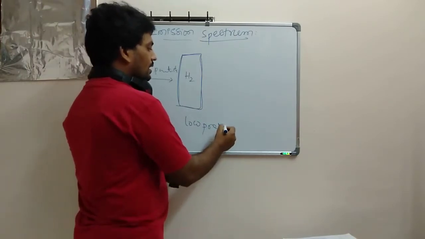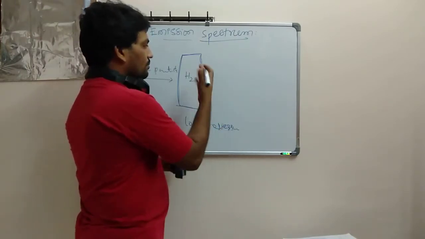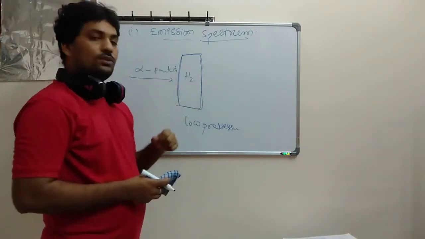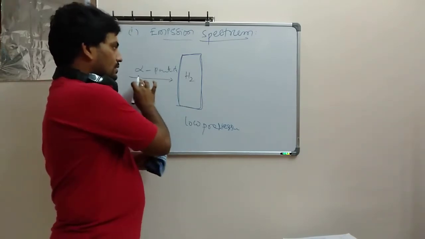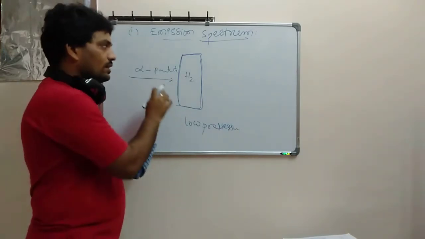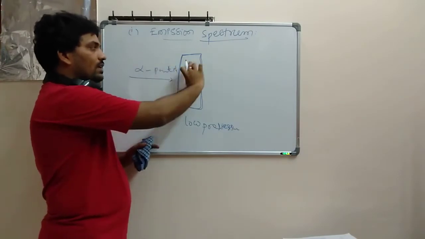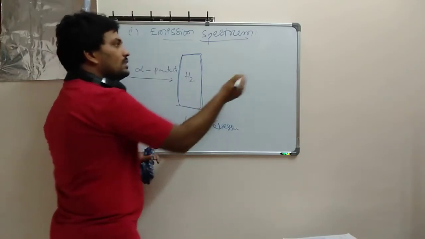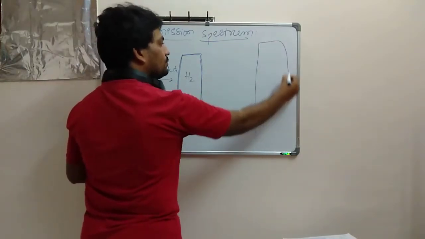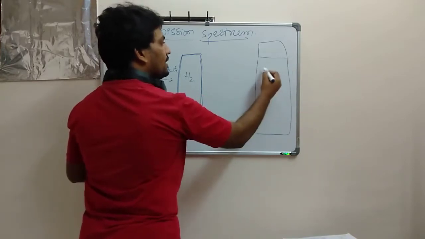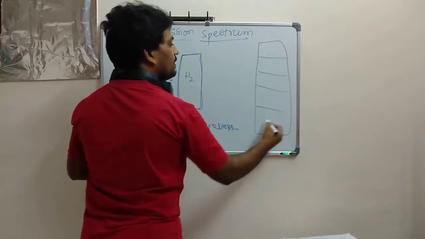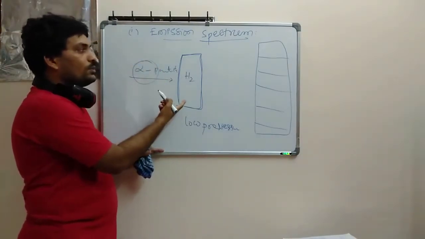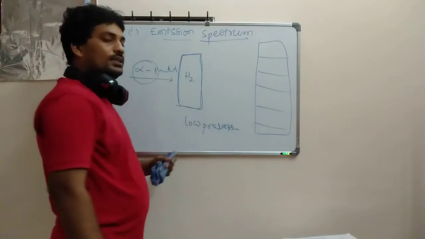So I am drawing it. I'm going to do something here. See here, we have this particular hydrogen atom. Whenever it is impacted with alpha particles, because a collimated beam of alpha particles comes and hits these atoms, it is going to exhibit some kind of spectra. It will have different wavelengths. It depends on the energy you are providing to it, and that is the kind of spectra it is going to give.